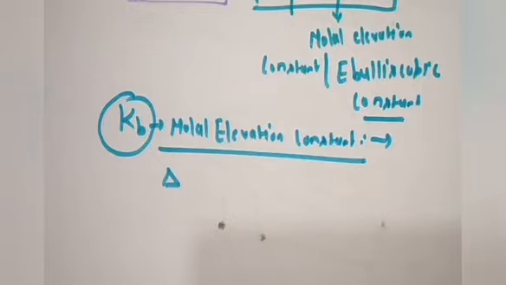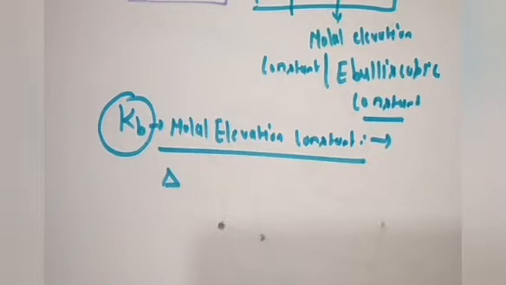Just like in the gaseous state you have studied standard temperature and pressure, STP, and normal temperature and pressure, NTP. Here also, Kb is a standard constant. Why? Because after addition of a non-volatile solute in a volatile solvent, you are going to correlate the change in temperature with the help of molality.